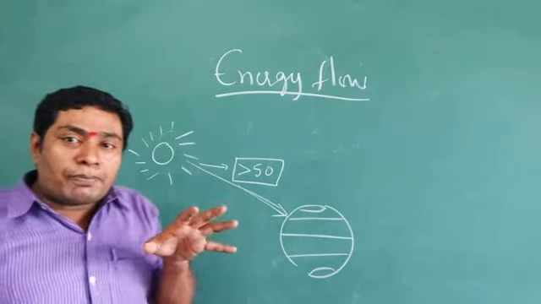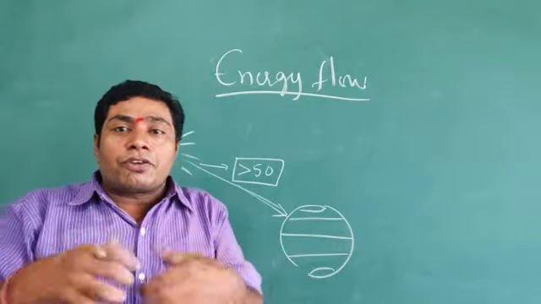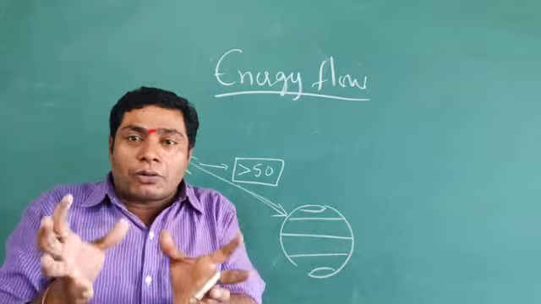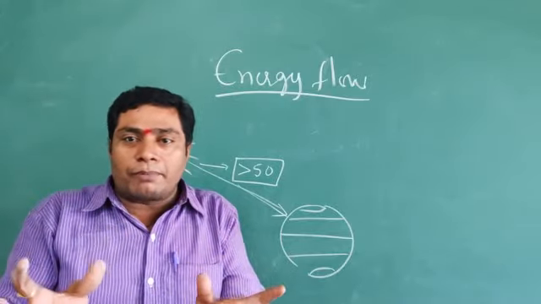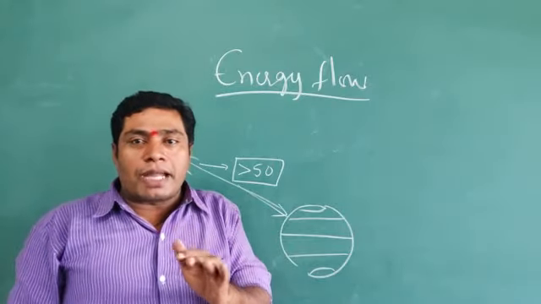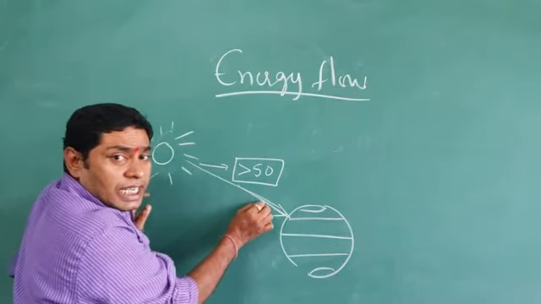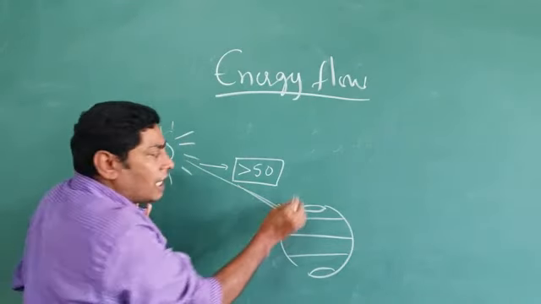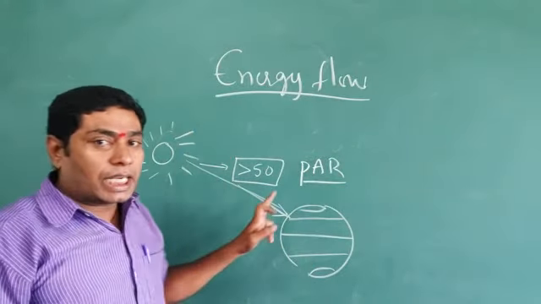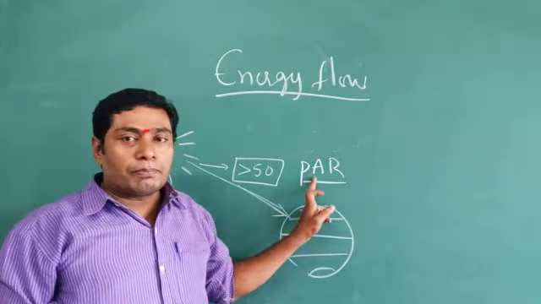This 50% incident radiation is helpful for photosynthesis. It means energy is produced by the autotrophs, the green plants, the woody plants, or the chlorophyllous bacteria. This incident radiation from the sun is known as photosynthetically active radiation, the short name is PAR.